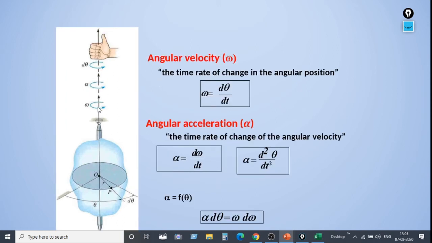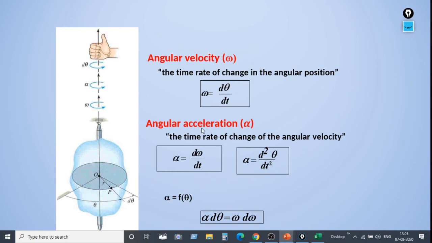Now we will see angular velocity omega. The rate of change of angular position, or rate of change of angular displacement, is called angular velocity. It is represented by the symbol omega. Omega is equal to d theta by dt, the rate of change of angular displacement.